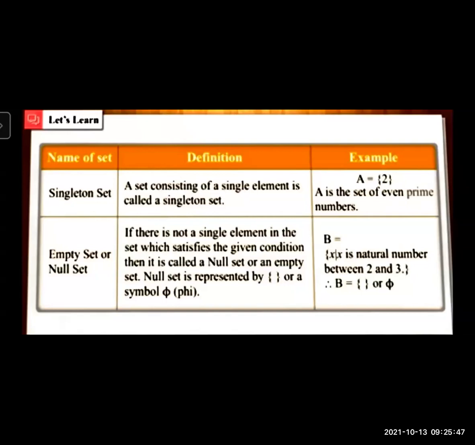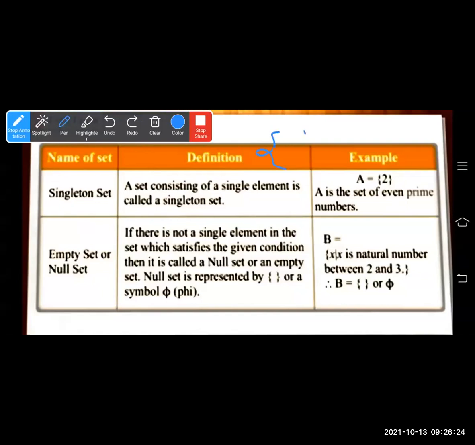Let's see the second definition, the empty set or null set. An empty set is also known as a null set. If there is not a single element in the set which satisfies the given condition, where the condition is not possible, it is a null set or an empty set. A null set is represented by curly bracket open, curly bracket close, in which no element is there in between.